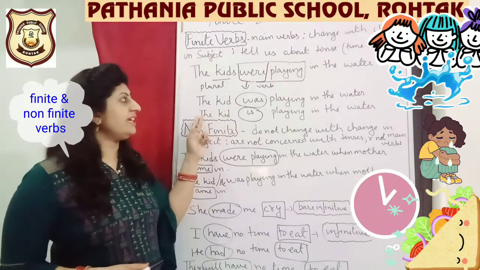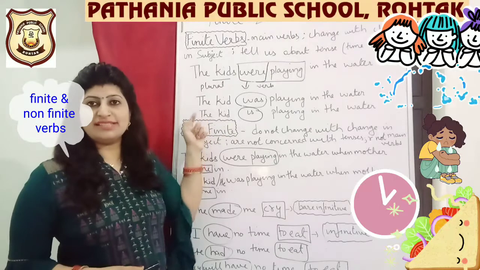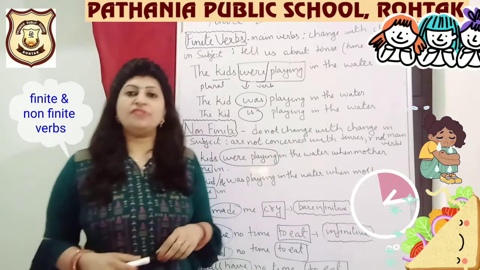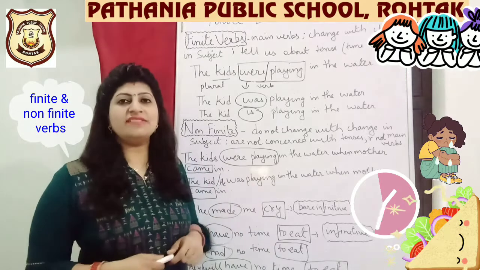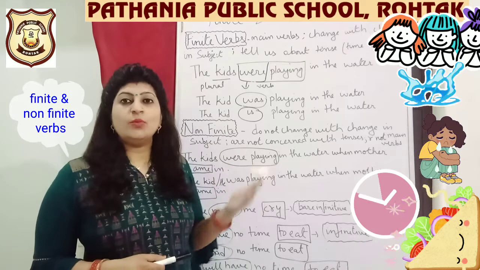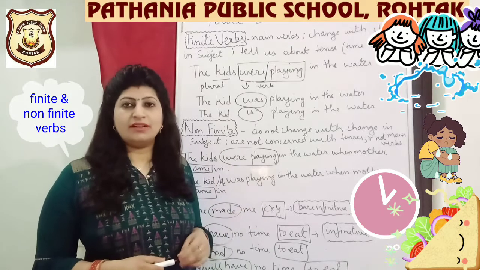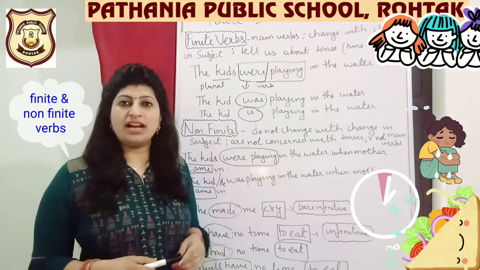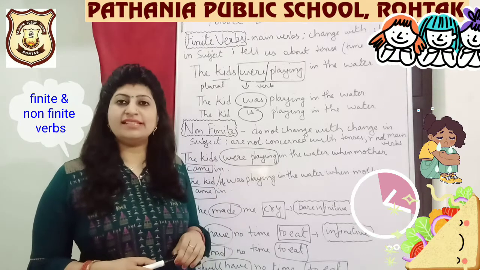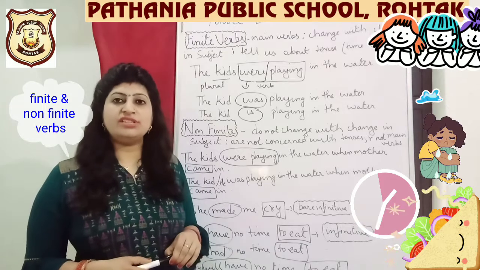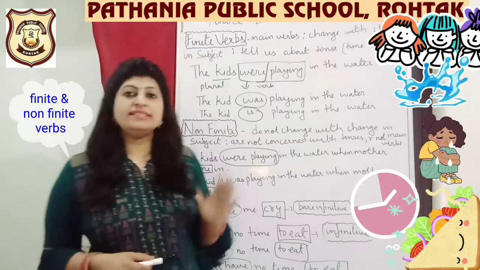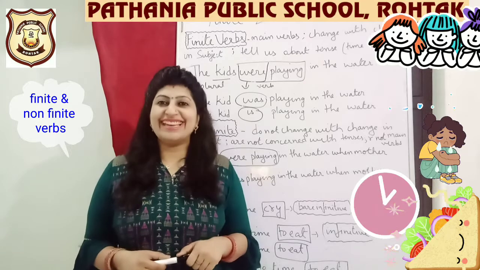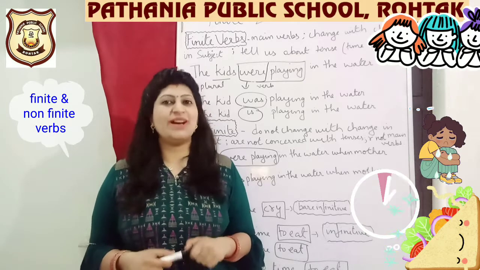So as per the change in time, as per the change in subjects, what is happening? Our verb is changing. If there were many people playing, we would have said they will be playing. Okay, they were playing. We are every time changing our verbs as per the change in subject and as per the change in time. So this is exactly what we call what? Yes, it is finite verbs.